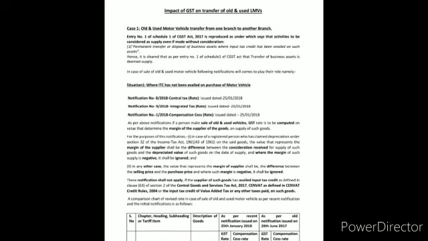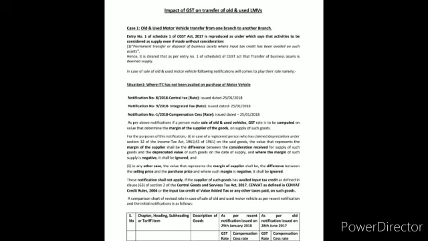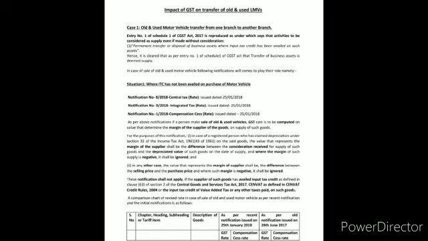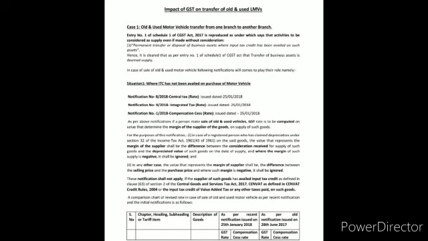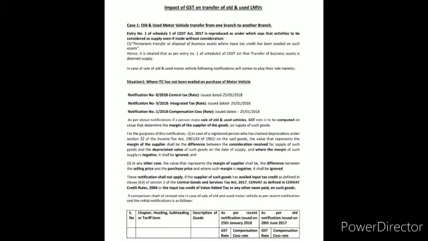First of all, we have to check whether there are any situations or schedules given in the CGST Act. There is Schedule 1 in the CGST Act, which says activities to be considered as supply even if made without consideration. Schedule 1, entry number 1 says permanent transfer or disposal of business asset where input tax credit has been availed on such asset. This means transfer of business asset from one branch to another branch is included in this entry, and as per this entry this is a supply. Now it is clear, it is a supply.